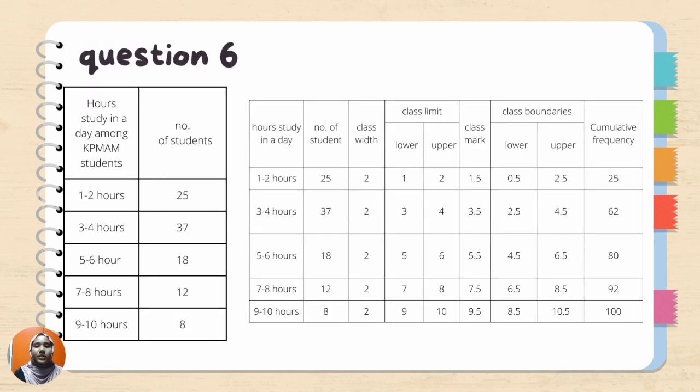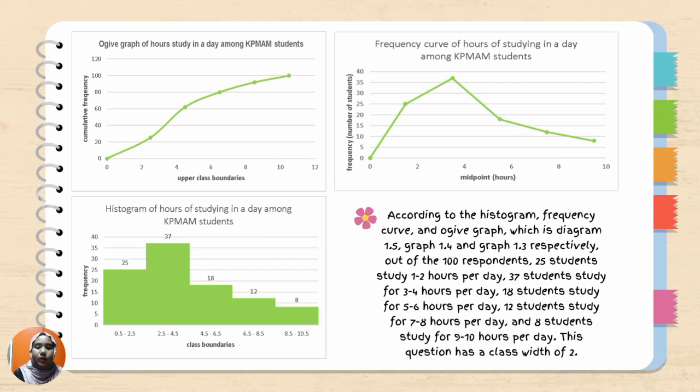Here is another table that represents the survey outcome for our study in a day. And here I also have calculated the class interval for question 6. According to the histogram, frequency curve, and ogive graph, which are diagram 1.5, graph 1.4, and graph 1.3 respectively, out of 100 respondents, 25 students study 1 to 2 hours per day, 37 students study for 3 to 4 hours per day, 30 students study for 5 to 6 hours per day, 12 students study for 7 to 8 hours per day, and 8 students study for 9 to 10 hours per day. This question has a class width of 2.